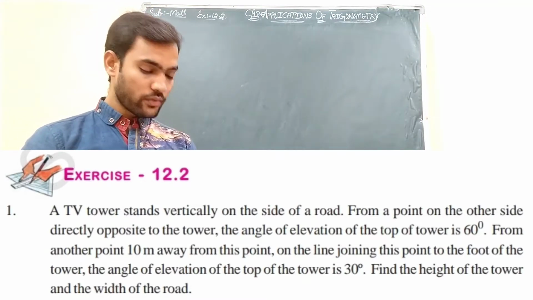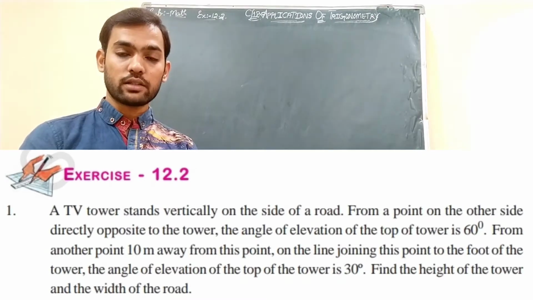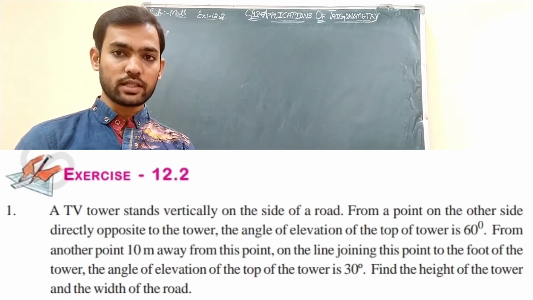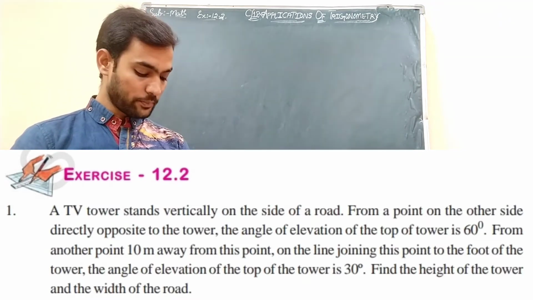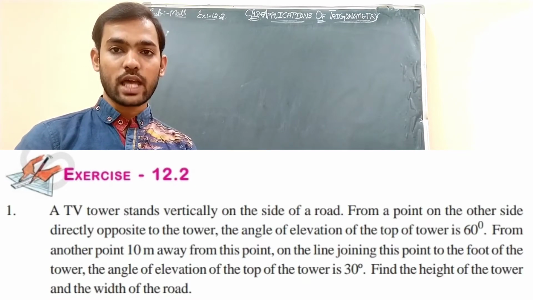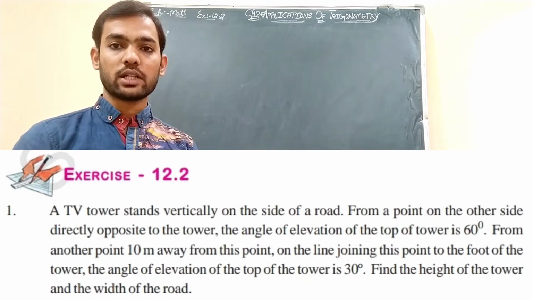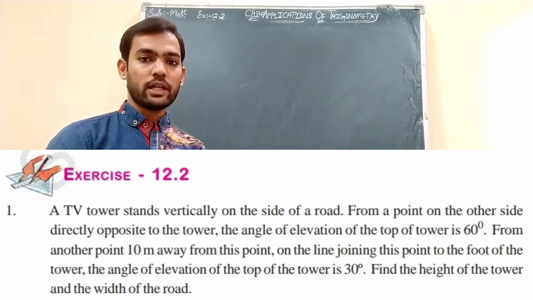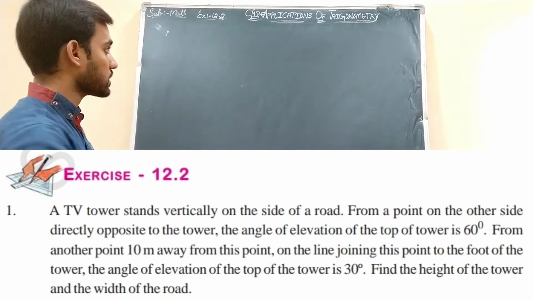The angle of elevation of the top of the tower is 30 degrees. And now from that second point, the angle of elevation is 30 degrees. From the first point it is 60, from the other point it is 30 degrees. Find the height of the tower and the width of the road. There are two things that you need to calculate over here. One is the height of the tower and another is the width of that road. So let us draw the diagram depending upon the given criteria of the question.